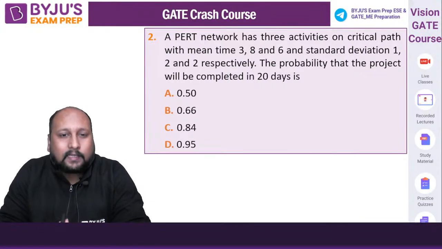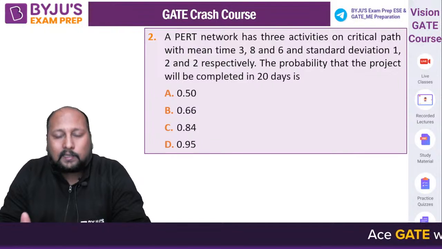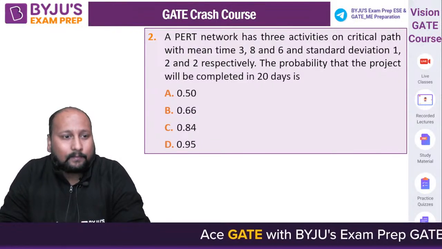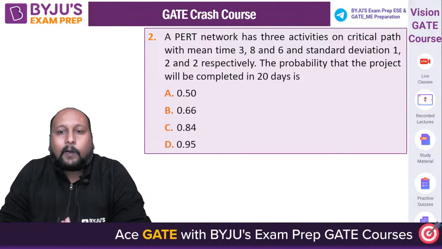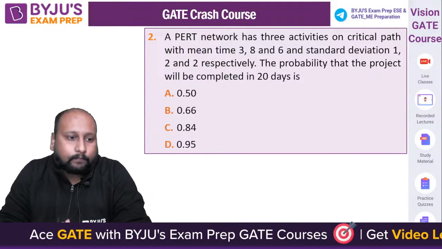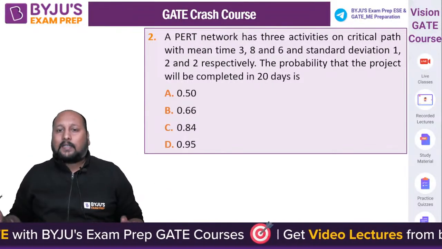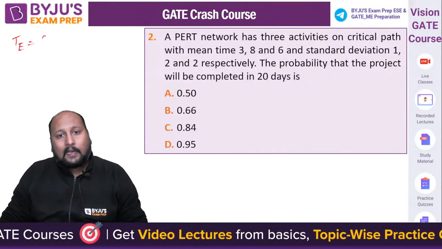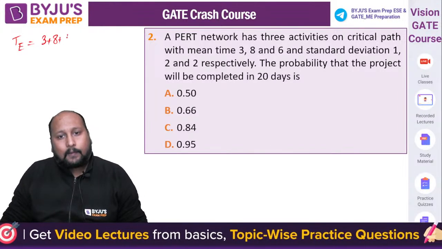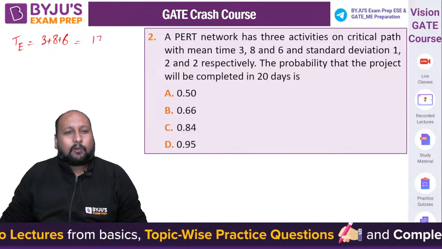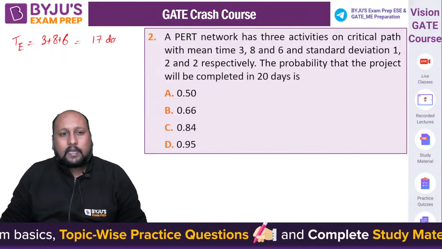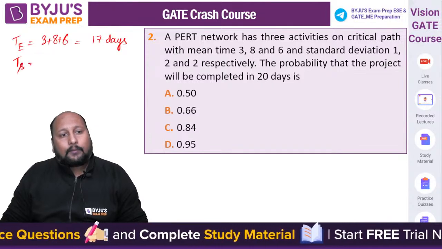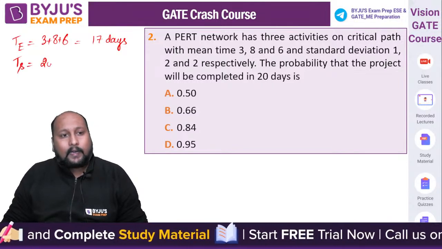Very easy question, guys. This is a 1 mark level question. We'll be slowly increasing the difficulty level. Initially 3-4 questions are all 1 mark problems. Quickly, what is the estimated completion time? There are 3 activities. All the 3 activities are on the critical path. So we can say the estimated completion time, that is capital TE, is equal to 3 plus 8 plus 6, that is equal to 17 days, right? What is the schedule time? Schedule time they have given as 20 days.